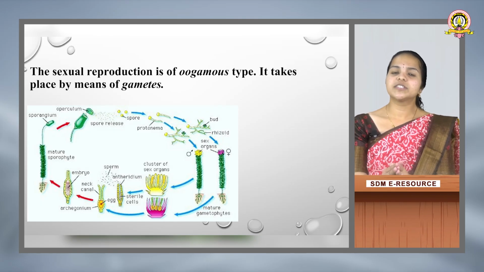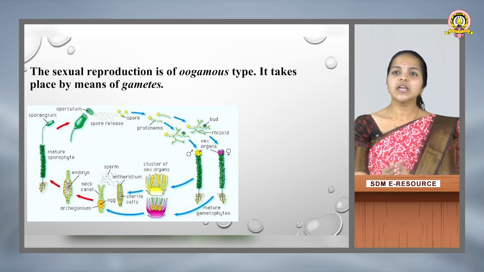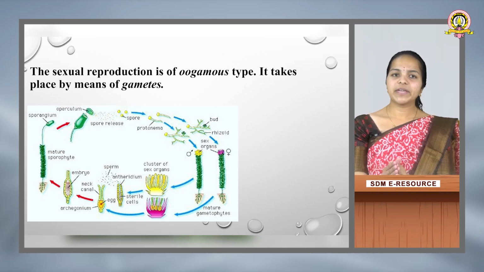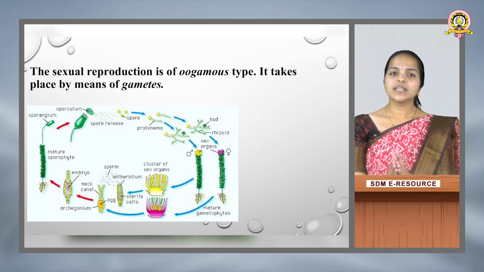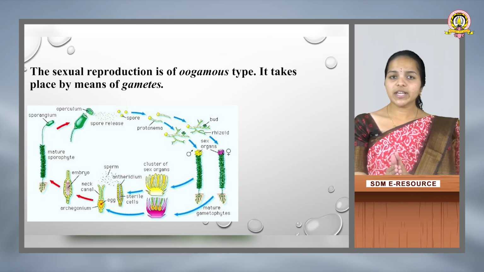And the sexual reproduction is of oogamous type, which involves fusion of male and female gametes. The male and female reproductive organs produce the male and female gametes. These organs are present in the thallus, which can be monoecious or dioecious. In most cases it is monoecious, but in certain species, or depending on the environment, it can be dioecious also.